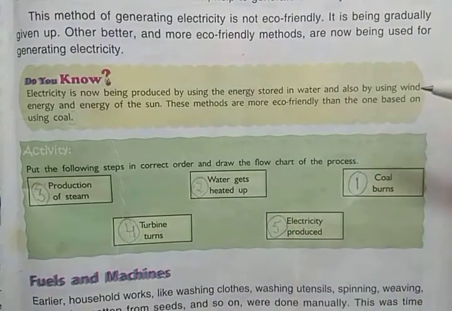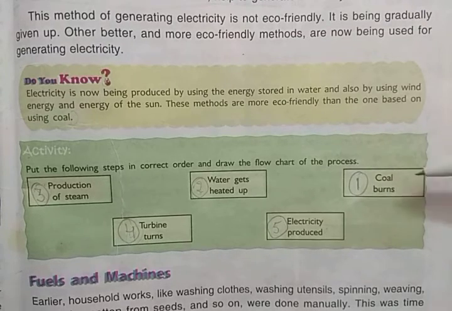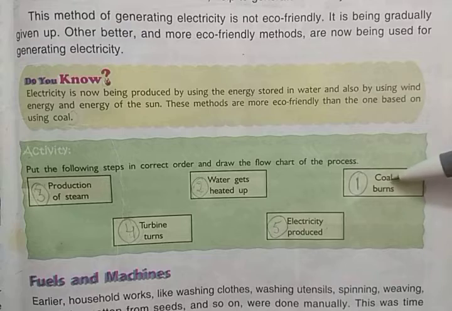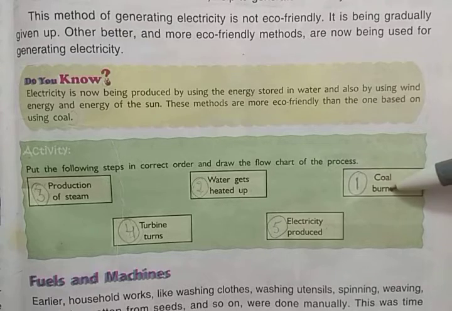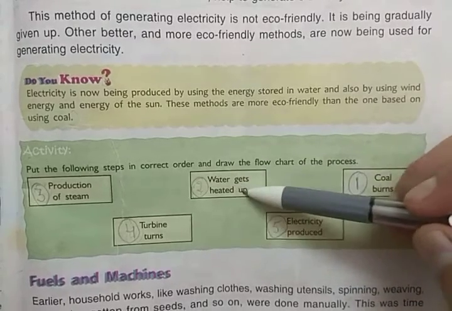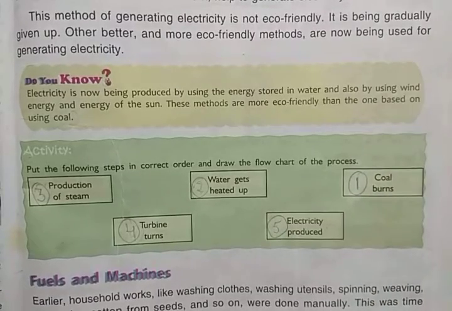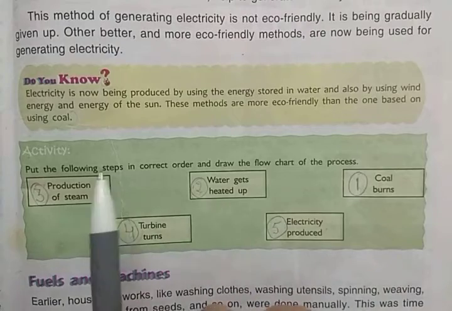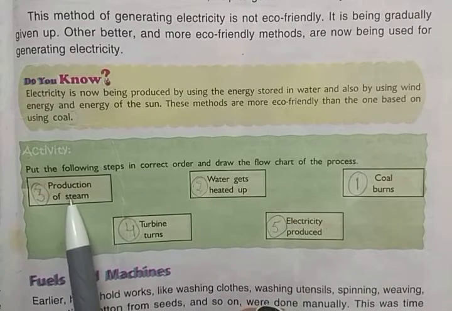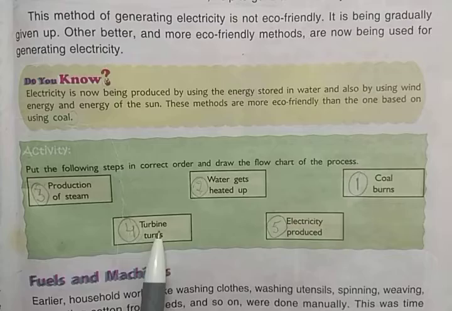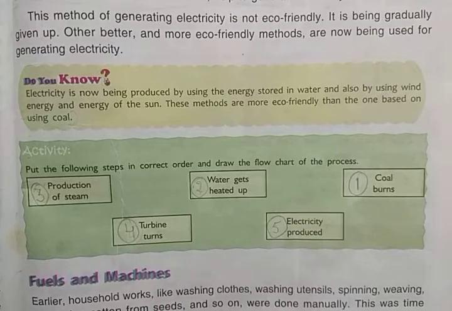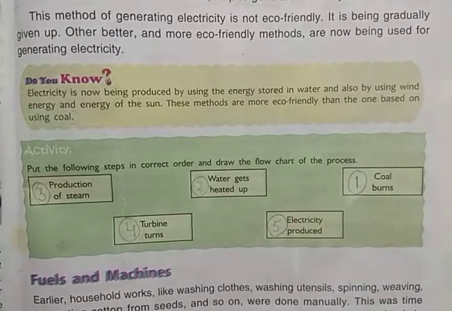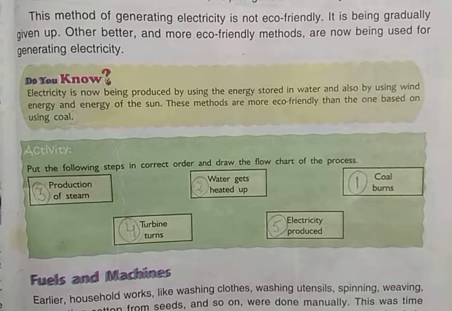So in this way, the electricity is produced with the help of fuels. First of all, we burn the coal, and then water gets heated up with the help of the heat energy produced by this coal, and then this hot water produces the steam, and this steam turns the turbine, and then the electricity is produced. So in this way, fuel is used for generating electricity.